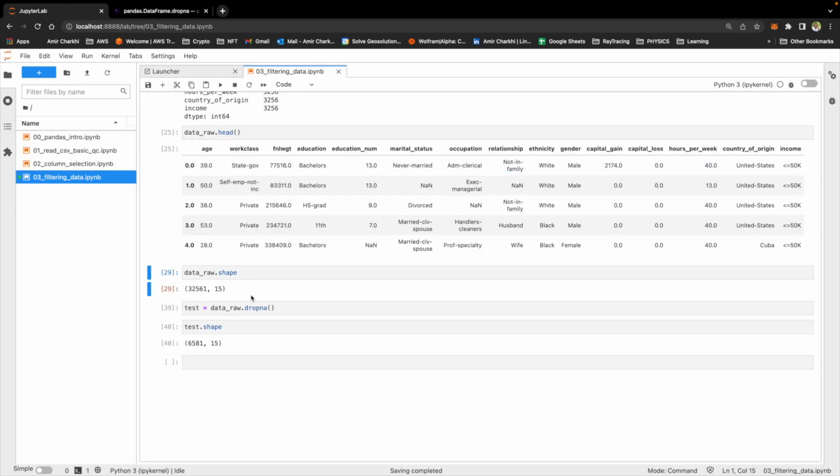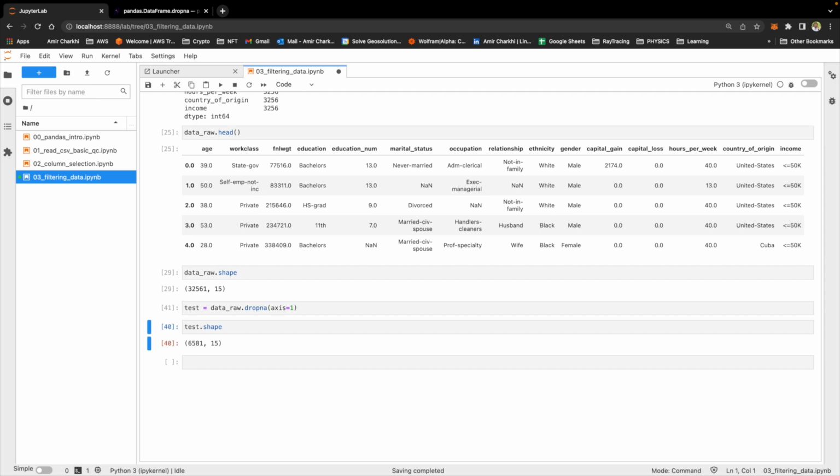If I go back, what if I wanted to base my drop NA on column? Drop any column that has one or more null values in it. So easily this time I'll say data_raw.dropna, but perform this on axis 1, which means columns, not axis 0, which is the default and is row.